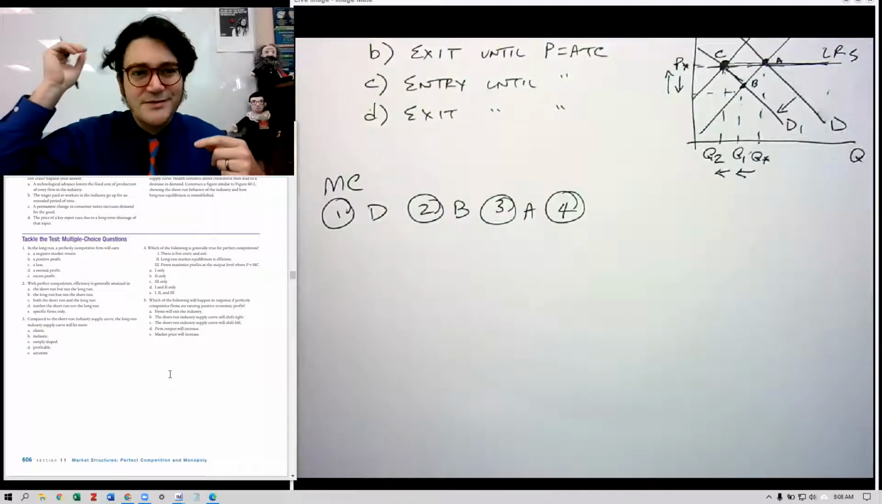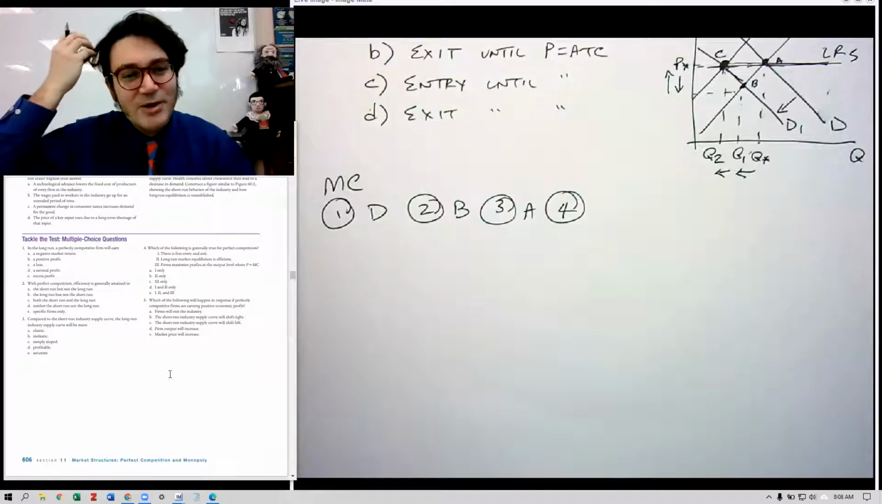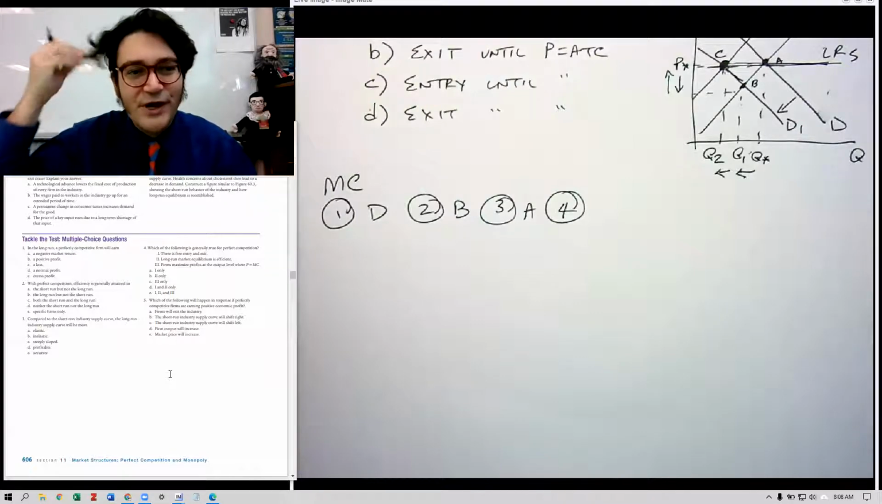Man, my hair, I just noticed that. Oh, I probably should have combed my hair more. This is my COVID hair.